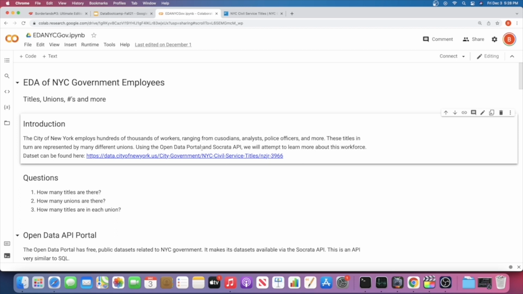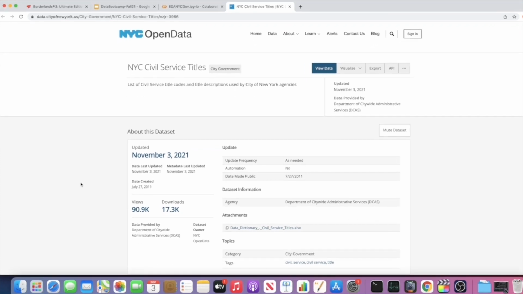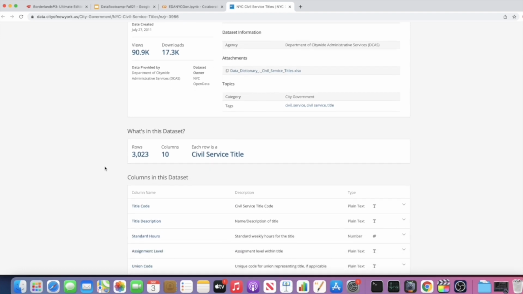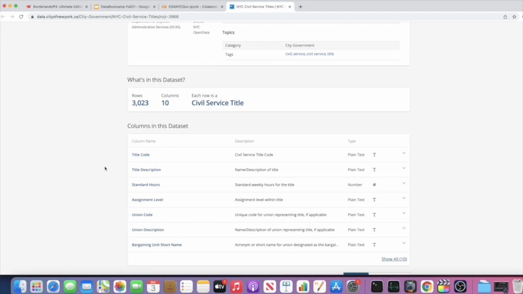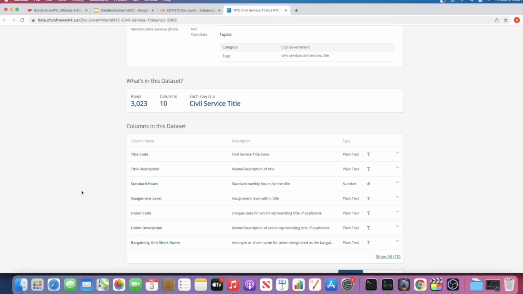So this is more or less the description that I already just gave you. And if you click here, when you go into the Colab, then you can actually take a look at the actual data set, which I have open over here. So here you can see that we have New York City government titles. This was last updated November 3rd, and it has 3,023 rows. Each one of them is an actual title. And then over here, it shows you all of the columns. I'm going to be showing you another way to look at that in just a sec in actual Python.